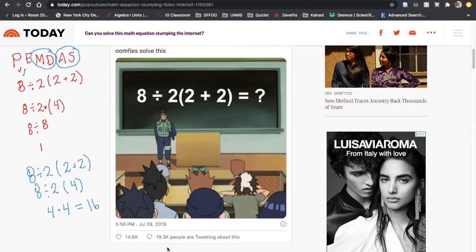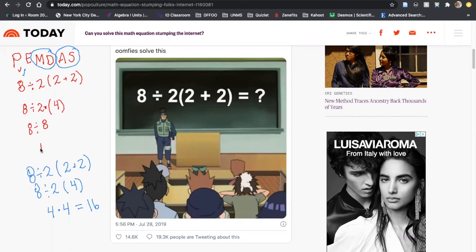And I'm actually really glad that I saw a lot of you guys got 16 as the answer, right? If you didn't get 16 as the answer, don't worry about it, that's fine, right? The answer is supposed to be 16 though, and not 1. If you did get 1, hopefully we can see here why the answer should be 16, but don't feel bad that you got 1, because a lot of people got this wrong, right?